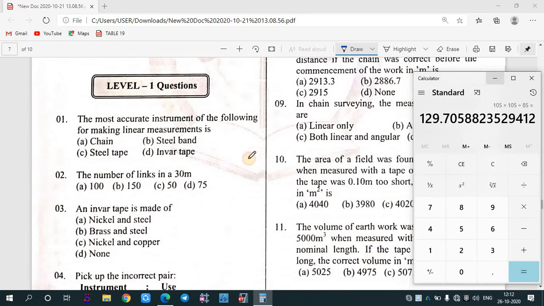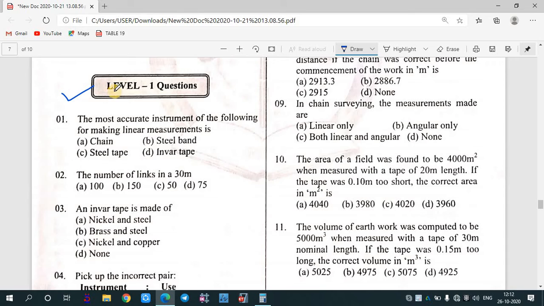After that, we will do some level 1 questions. We'll try to do at least 15 questions. The first question says: the most accurate instrument of the following for making linear measurement. As I've told you, first see whether all the instruments given in the question are used to measure linear measurement. A chain is used for linear measurement, a steel band is also used, a steel tape is also used, and an invar tape is also used. But out of these, the invar tape has the most accuracy, and therefore the invar tape will be the answer. So the answer will be D.